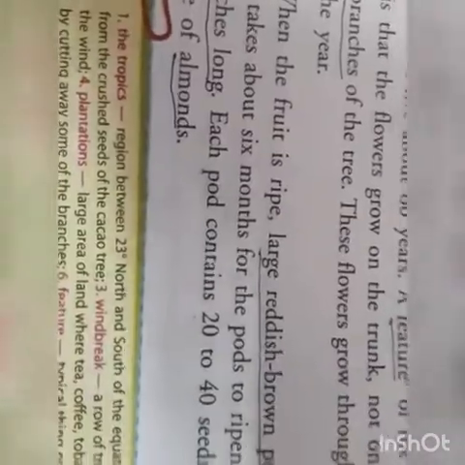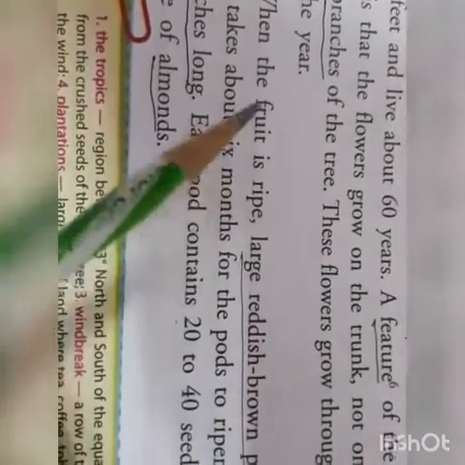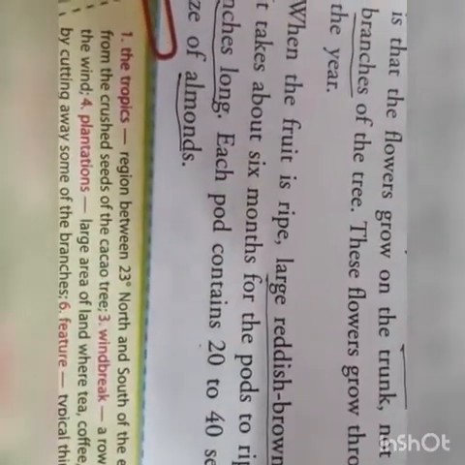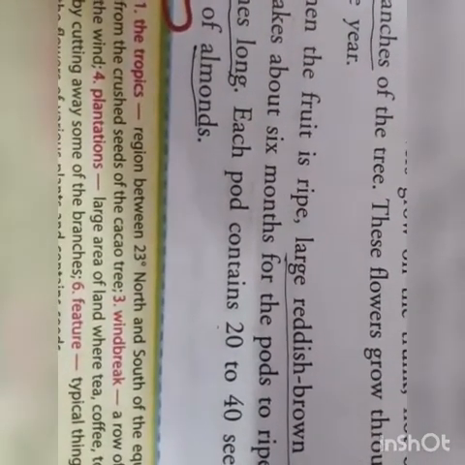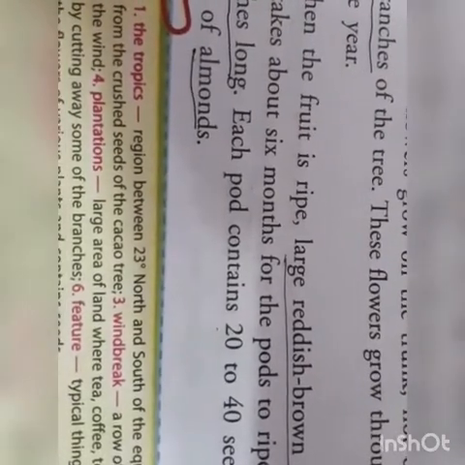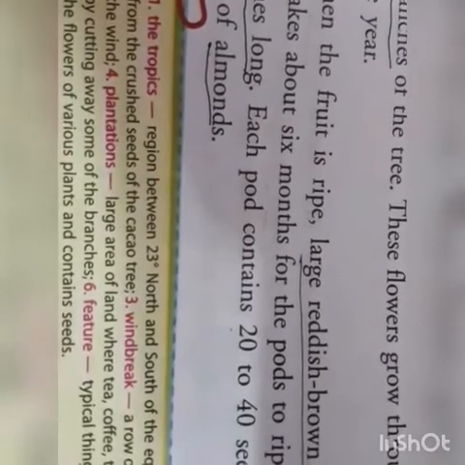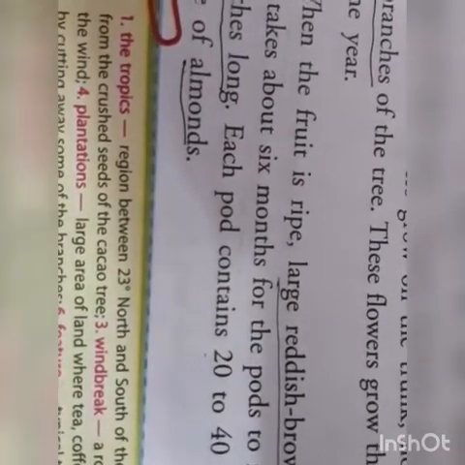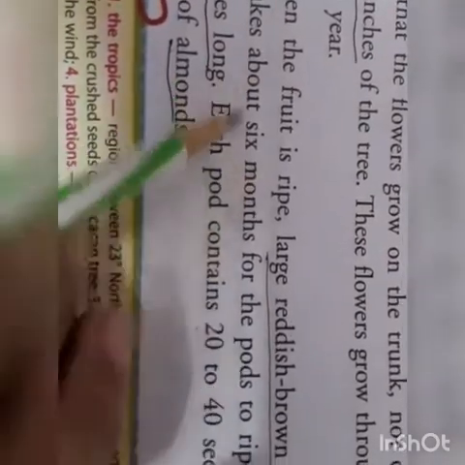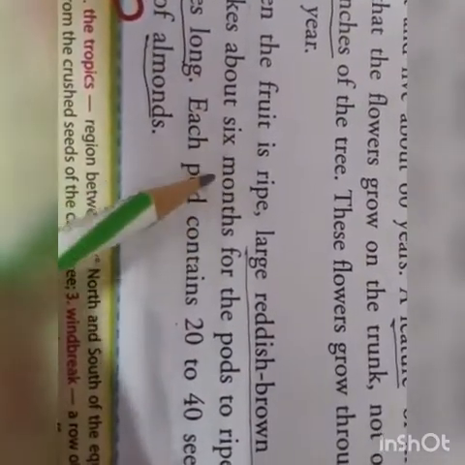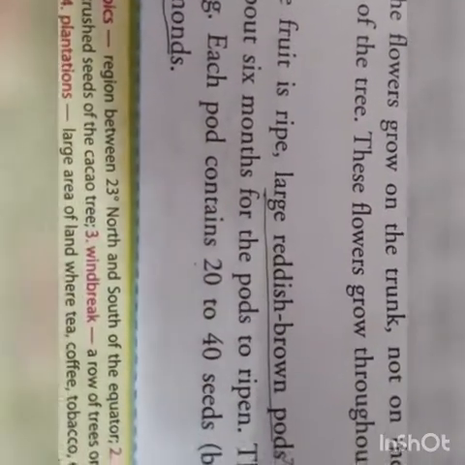Now what happens after the flower comes? After the flower comes and the fruit starts coming out, the fruit becomes ripe. Whenever the fruit comes out from the flower, when it is small, it grows big. When it grows big, it is raw, and when it comes to a size that it wants to attain, then it starts ripening. So in this case also, when the fruit of the cacao tree ripens, it is very large, reddish brown in color. There are the pods. They are called the pods.